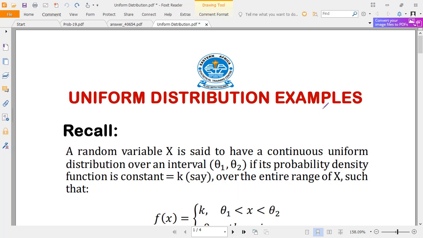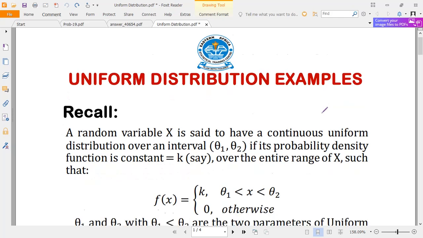Well, you're welcome. This is Eddie's class, and we will be having some thought examples regarding uniform distribution. In the previous lecture, I gave you some theoretical perspectives with regard to uniform distribution. So today, I'm going to give you some thought examples so as to familiarize yourself with how to work with problems relating to uniform distribution.